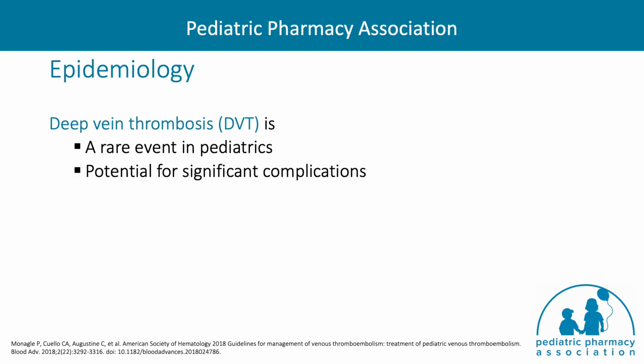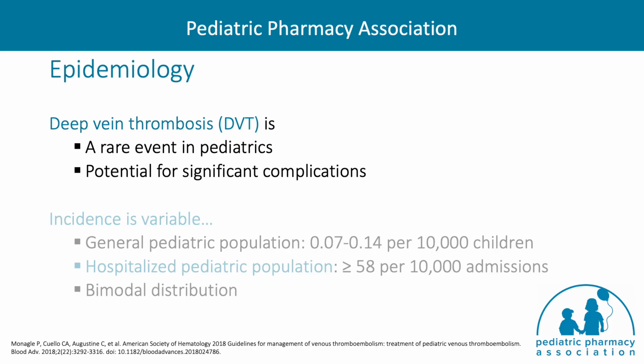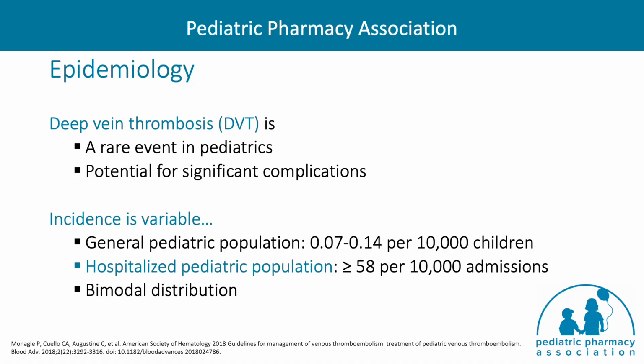Deep vein thrombosis, or venous thromboembolism, is a rare event in the pediatric population, but has the potential for significant complications including pulmonary embolisms, cerebrovascular events, and post-thrombotic syndrome. The incidence is variable in the pediatric population, with up to 0.14 cases per 10,000 children in the general population. However, the incidence can be up to 1,000 times higher in hospitalized children, with greater than 58 cases per 10,000 admissions. Among hospitalized children, there is a bimodal distribution of DVTs, and they are most commonly seen in the neonates